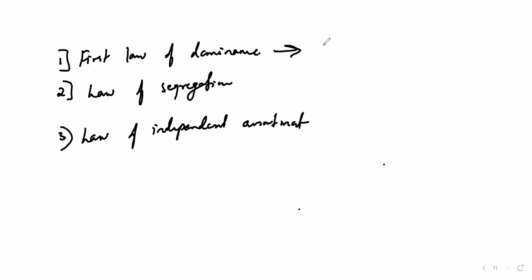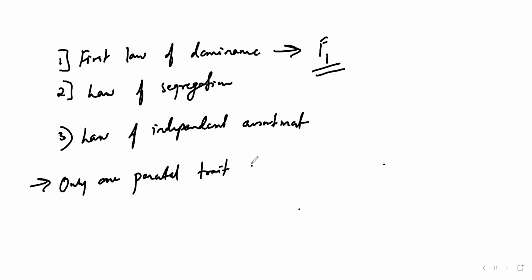In the F1 generation. Okay, so what is the law of dominance? Only one parental trait gets expressed in F1 generation.